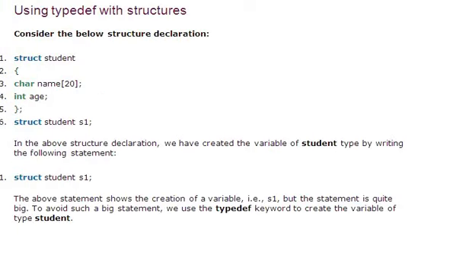So we can even use typedef with structures. Look at the structure definition part. What is the name of the structure? Student. What are the members? Name and age. And what is the variable? s1 is a structure variable. So how do you create a structure variable? struct, name of the structure, structure variable 1, structure variable 2 and so on, semicolon. We can have any number of structure variables.